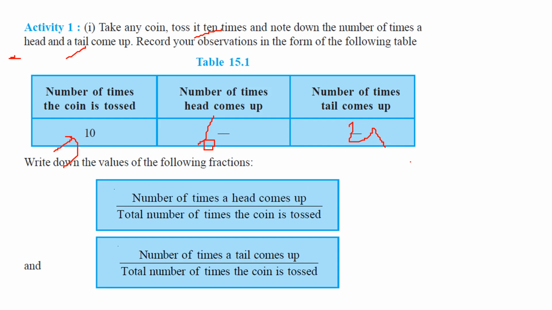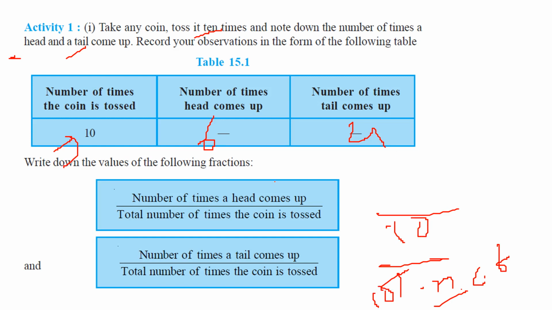First of all, in both cases we write the total number of times the coin was tossed, say 10 times. Now 6 times head has come up, so 6. Say 4 times the tail has come up. This is how we write.